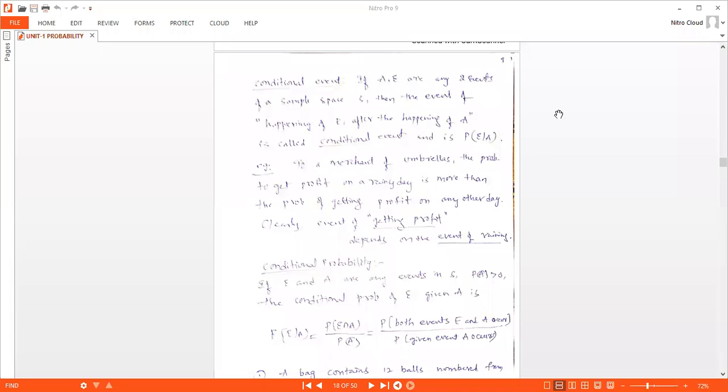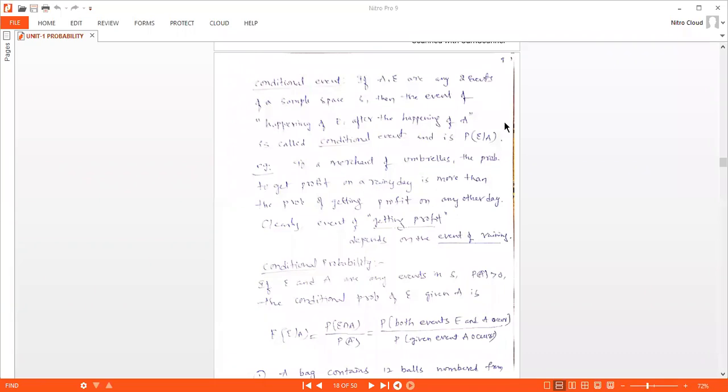So here the two events A and E of a sample space S, and here the event of happening of E after the happening of A only, right? So here we will write this conditional event as probability of E by A.